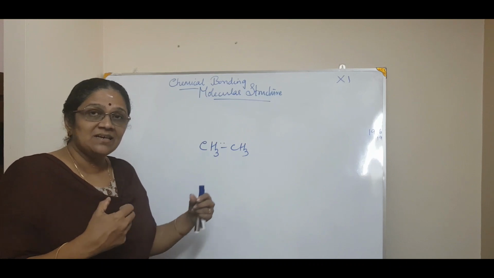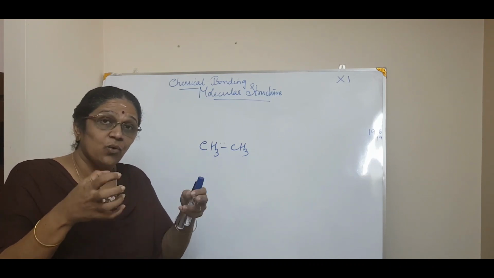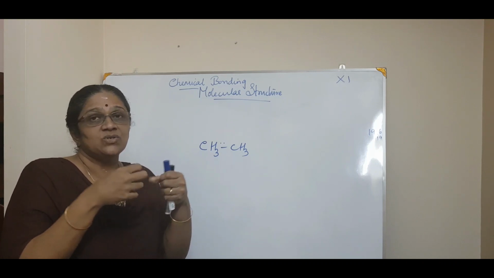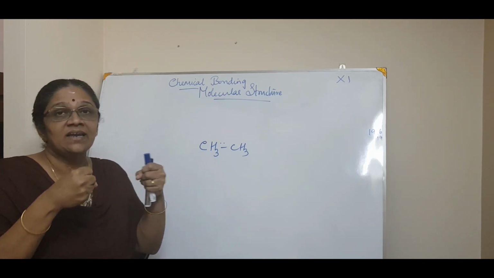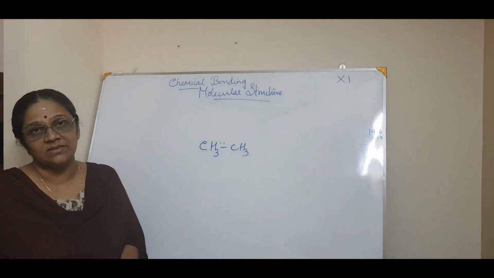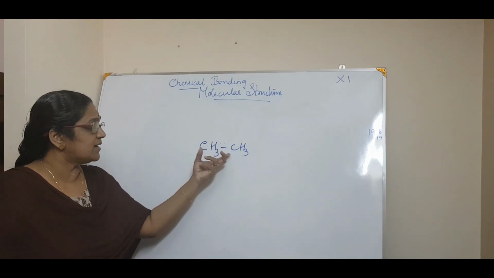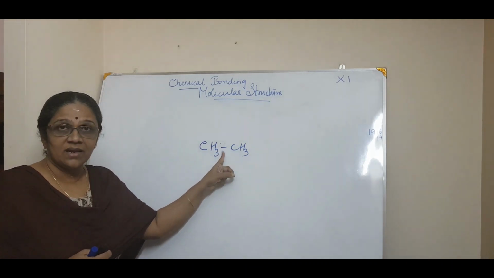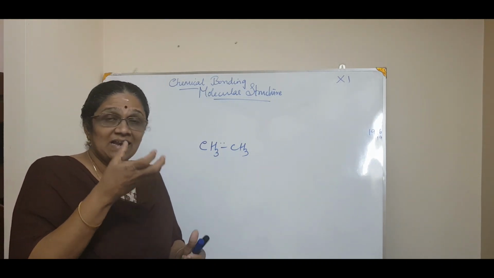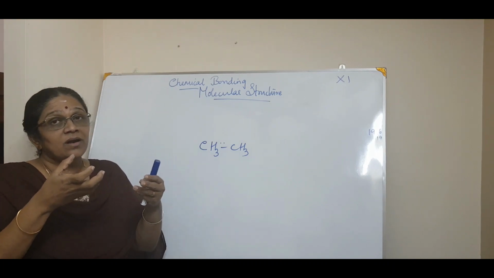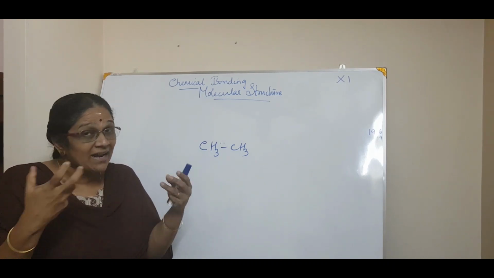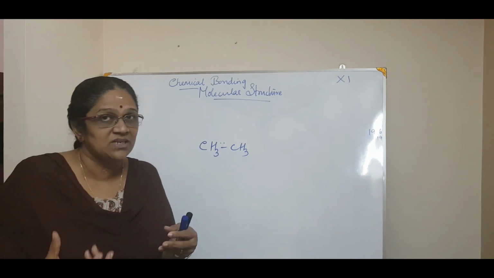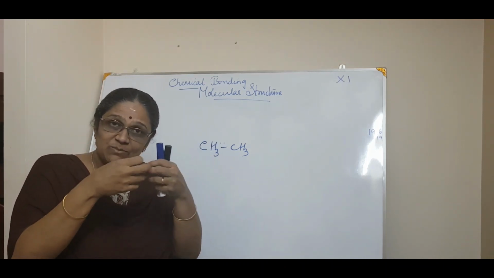So, in reality, the bond means the attractive force by which two atoms are joined, isn't it? Two atoms are joined in such a way that a molecule is formed. So, that attractive force represents a bond. Otherwise, there is no such bond here. There are only electrons there, and the electrons will contribute different types of attractive forces. There has to be the attractive force, not repulsive force. Only attractive force, then the atoms will attract.